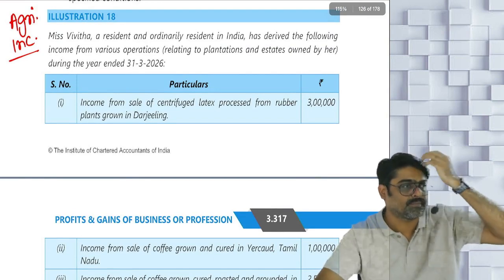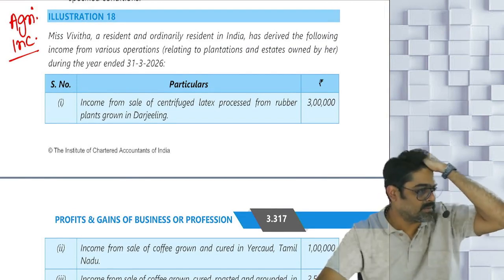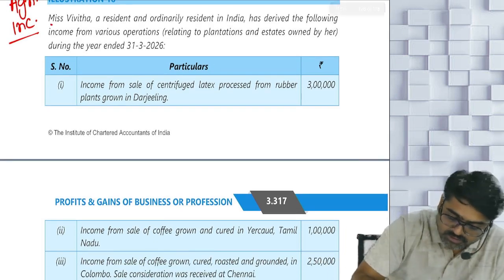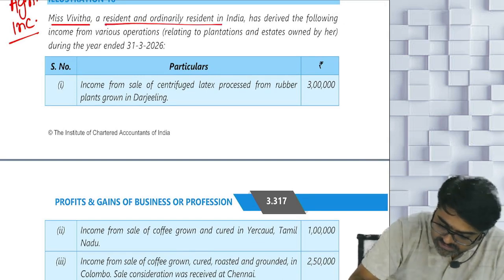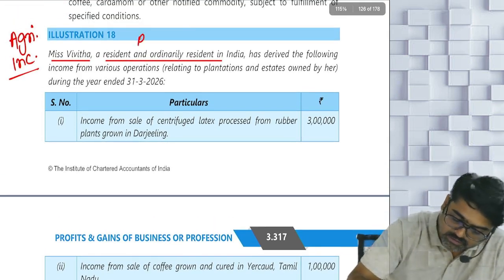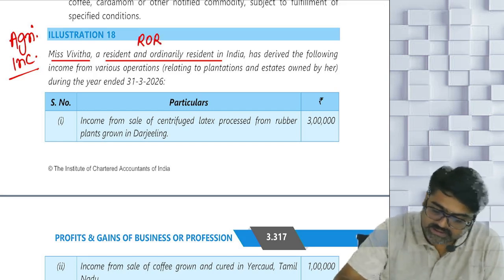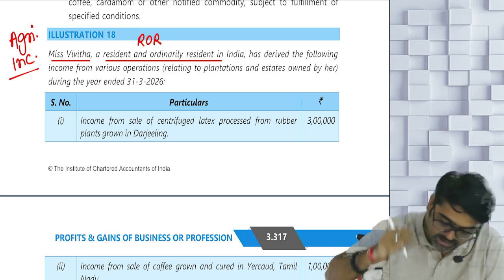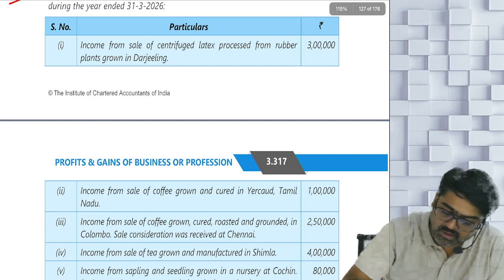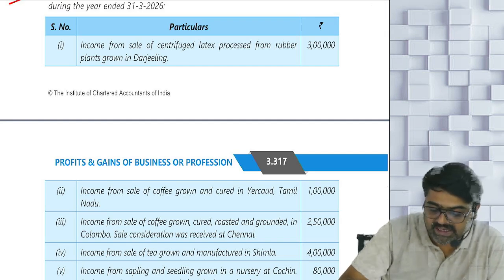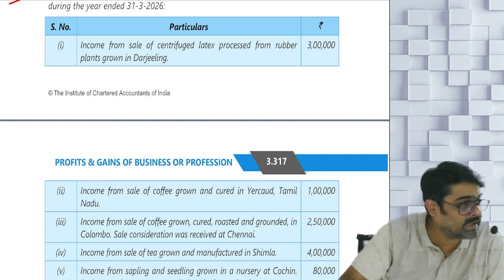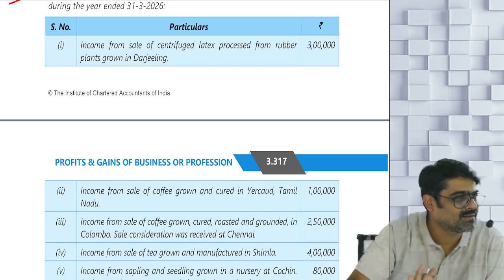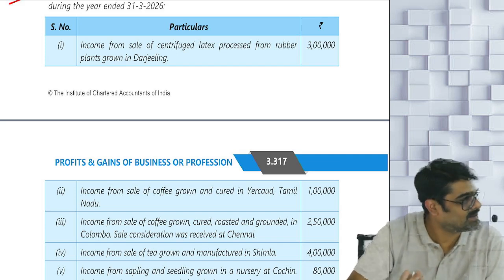Illustration number 18. Now, Miss Vivita, a resident and ordinary resident. What is her status? ROR. Okay. She has derived the following income from various operations relating to plantation and estates owned by her. First, income from sale of centrifuged latex processed from rubber plants, growing and manufacturing rubber.